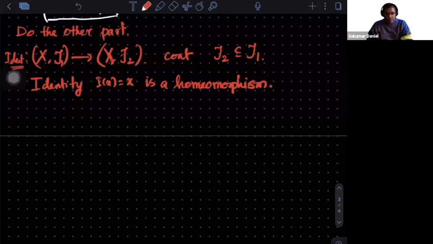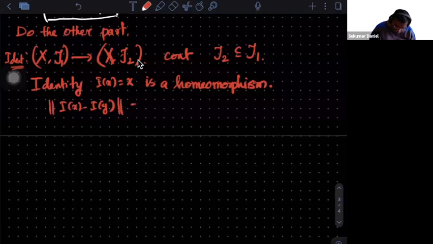So continuity, we need to show that. Is the map continuous? How do I check continuity? Remember this, though the topology we have written, it's actually coming from induced metric. So I will check what is I of x minus I of y in terms of distance, which is same as this now.